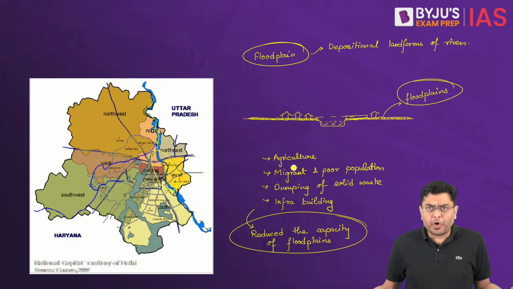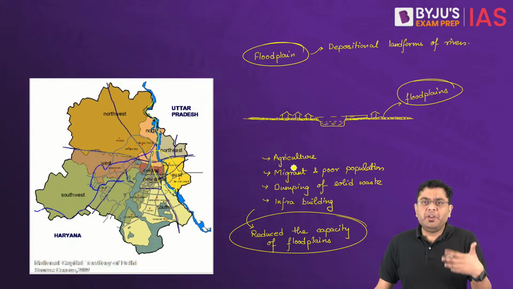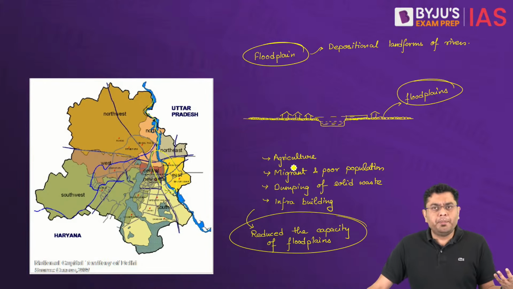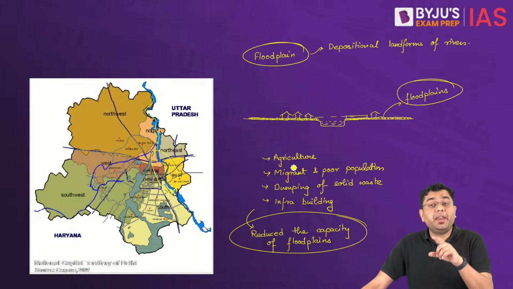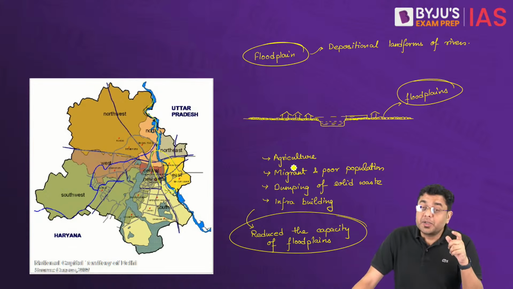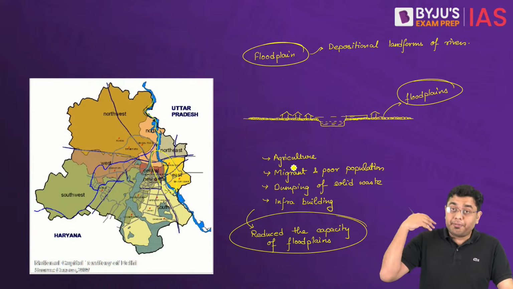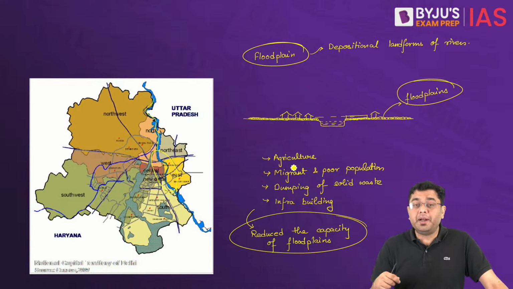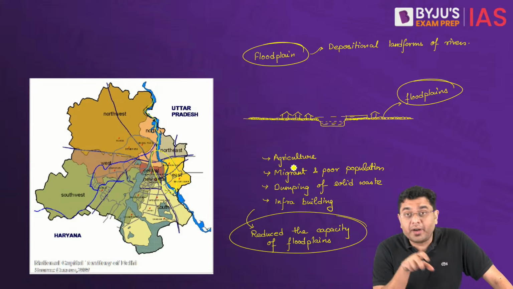So where will the river water go? River water eventually will show its own potential and its own power. That is why you have the incessant flooding, and that is where the master plan for any urban area, the plan required for the long-term development, comes in. The master plan needs to address this.